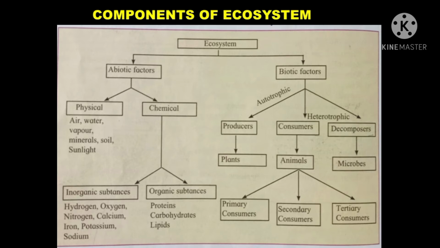And now what does decomposer mean? Now snake is a large reptile. So snake is not eaten by anyone. So what happens after its lifespan is completed? Snake dies and it falls on the land. So what happens? All these decomposers, that is microorganisms, start eating and decaying that material. So this is how microorganisms, which are placed under decomposers, help in the ecosystem. So are you able to understand it, students? Components of ecosystem, how the ecosystem works?